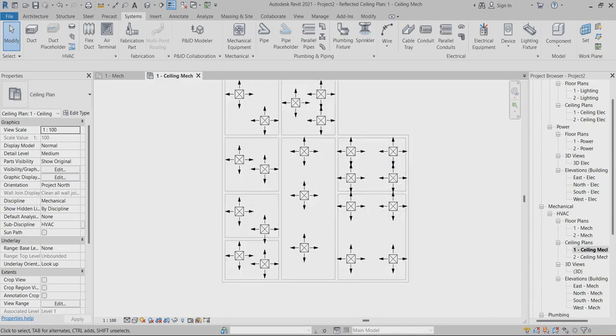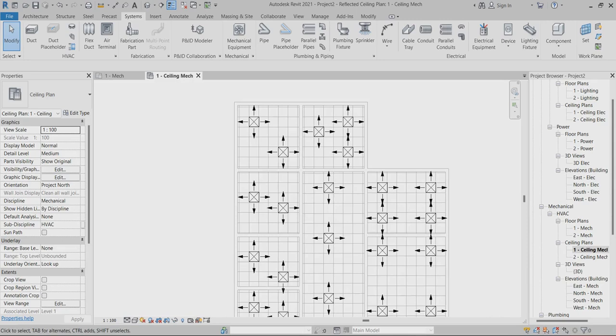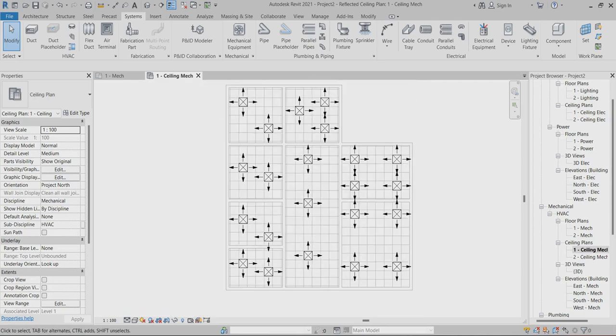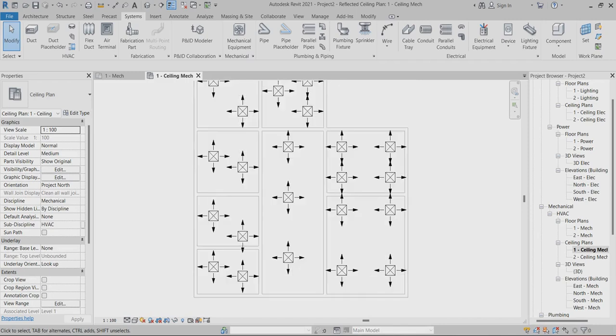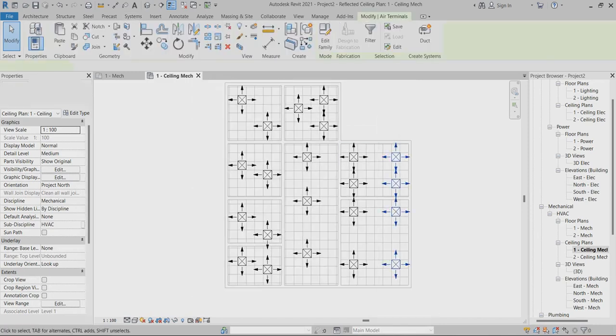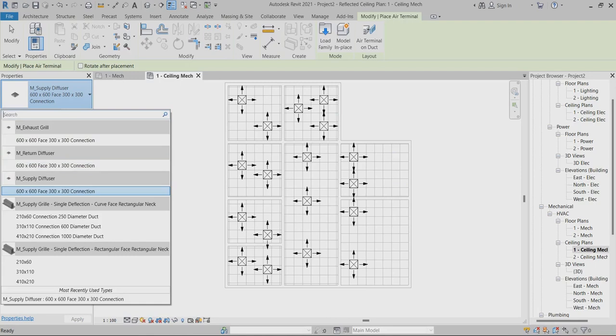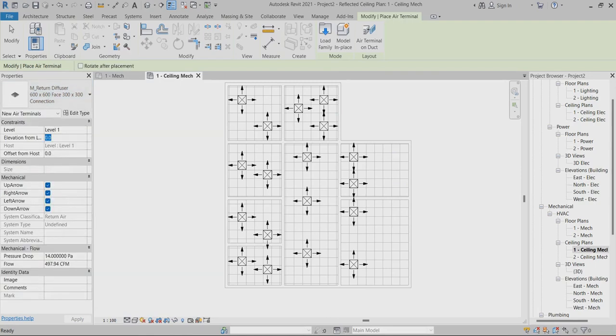Okay, right. Now I already applied the air terminals. So now I have to apply the return air. Better I will remove this air terminal here, and I will apply the return air. For return air also you have to put the elevation. Okay, so I just apply the return air.